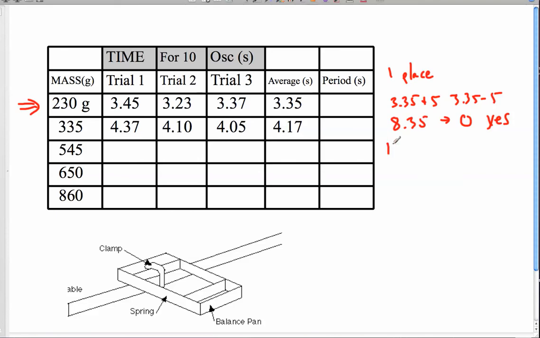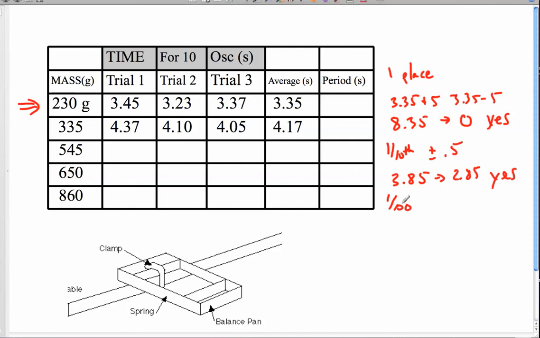Now let's do the tenths place. All right, so here we're going to go plus or minus 5 tenths. Okay, so that's going to be 3.85 down to 2.85. And again, by looking at these, you can see we're very confident that it will be within that range.